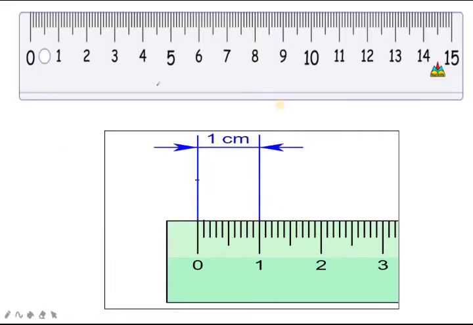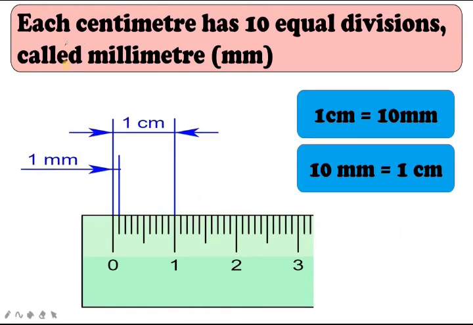Let's study in detail using the normal scale in your box. This scale is 15 centimeters, right? 15 centimeters means from 0 to 15. From 0 to 1 is 1 centimeter, 1 to 2 is again 1 centimeter, so totally it is 15 centimeters. Each centimeter has 10 equal divisions called millimeters. The distance from 0 to 1 is 1 centimeter.